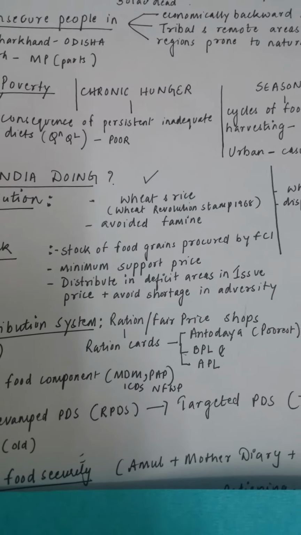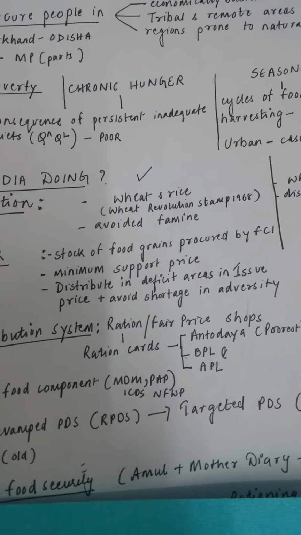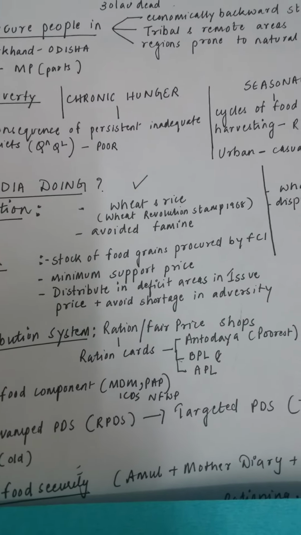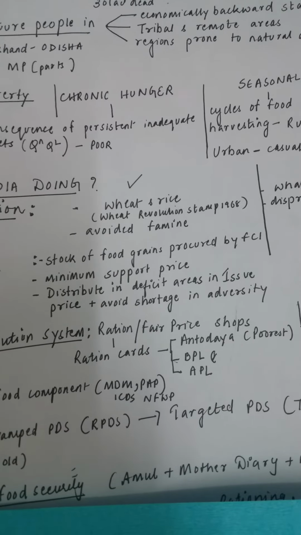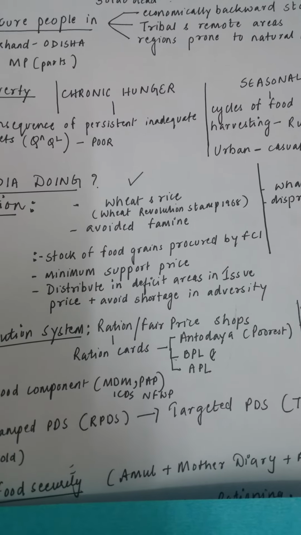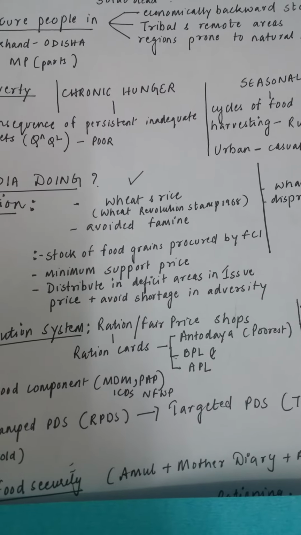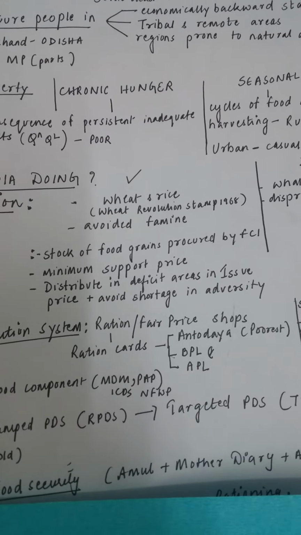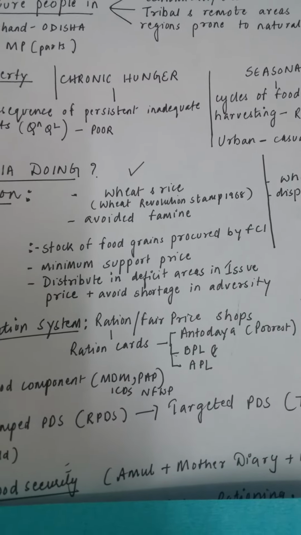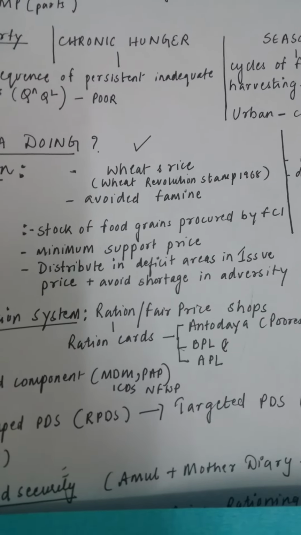Another important concept over here is minimum support price. What is minimum support price? It means that many times farmers feel that okay, we are producing this type of crop, what if nobody buys it? What if there's a crop failure? What will happen to us? So government promises them that before sowing only, they will assure the farmers that suppose you are sowing 10 kg of rice, even if nobody takes it, government will buy it from you at a minimum rate. So the farmer will know that there is no risk. Even if people do not buy it, the government will buy it. So that price is known as minimum support price.